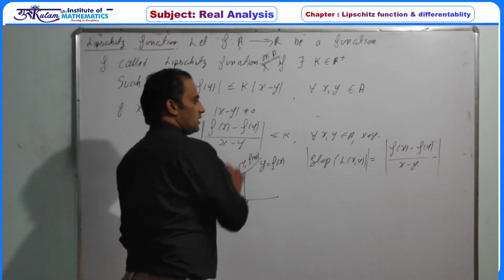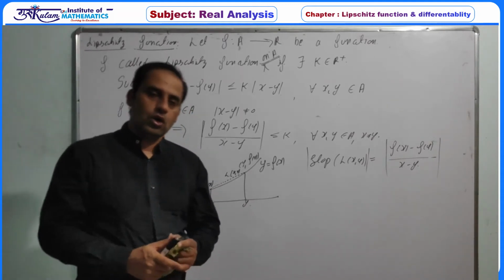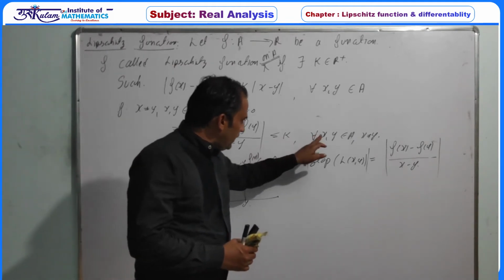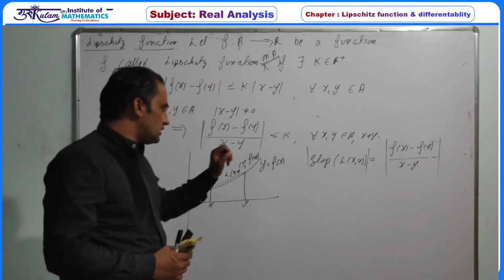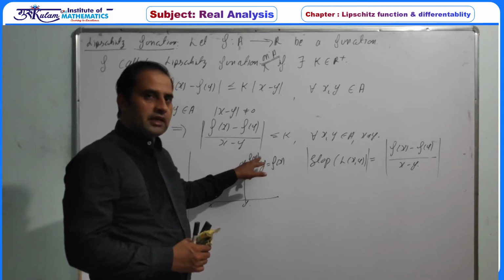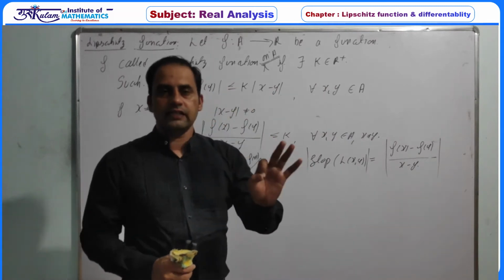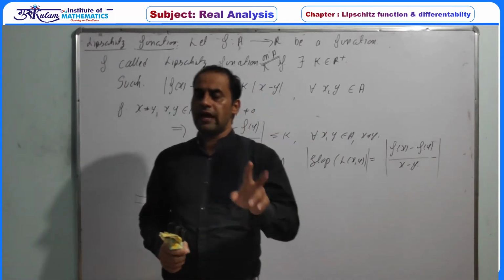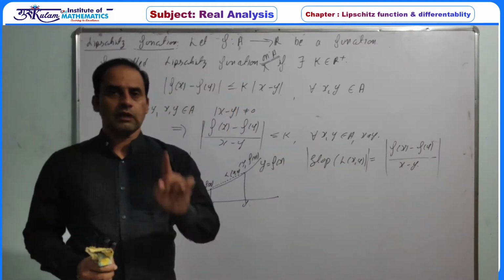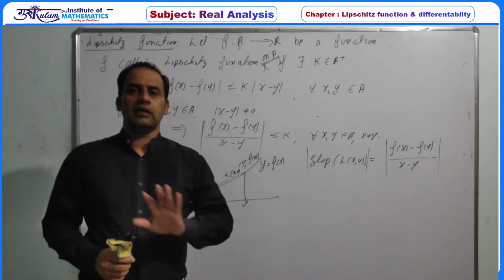Then the modulus of this slope is represented by this quantity. If your function is a Lipschitz function on a set A, then for every x, y belonging to A, the line segment passing through (x, f(x)) and (y, f(y)) has bounded slope. So the slope of every line segment corresponding to any two points of A must be bounded, and then your function must be Lipschitz continuous.